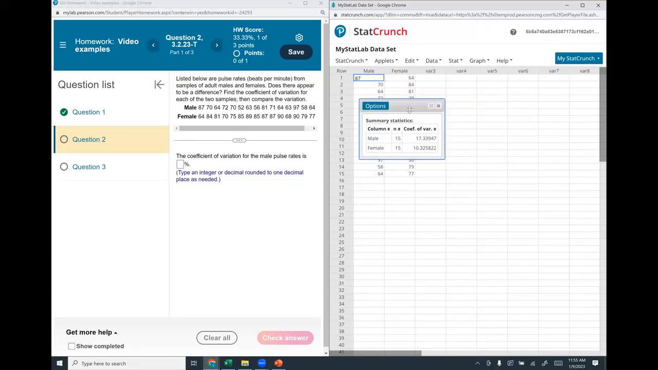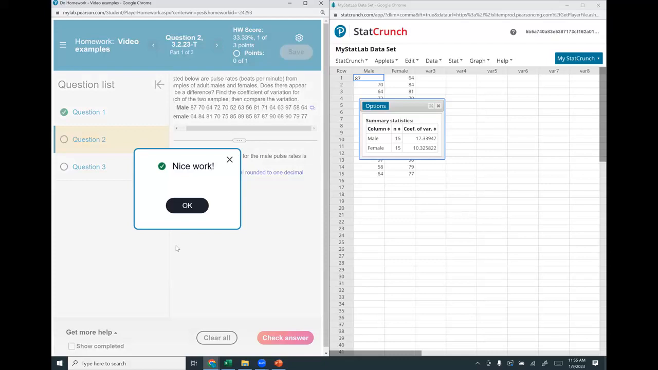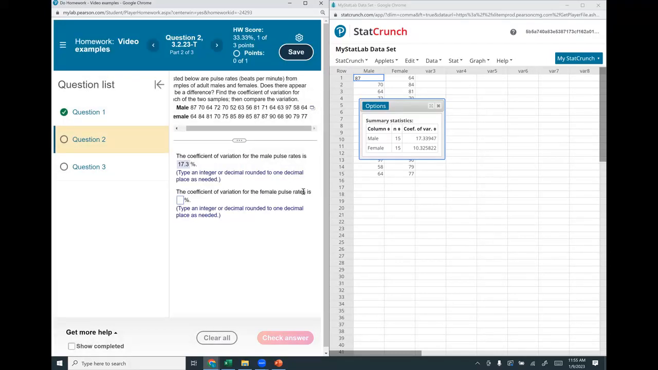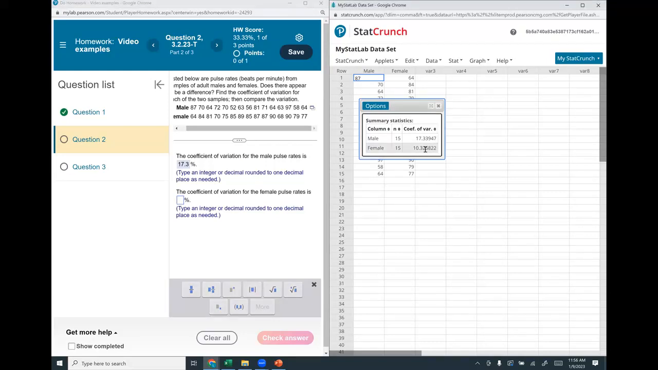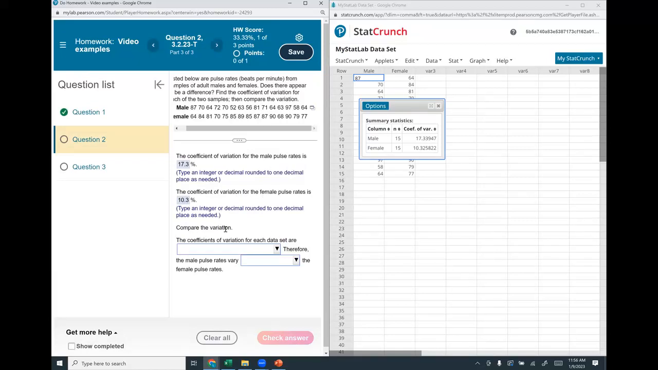There's my data. And it says the coefficient of variation for male pulse rates is, and this is giving values in percents. So for males, and we want to round it to 1 decimal, so 17.3%. Check. Perfect. The coefficient of variation for females is 10.3 to 1 decimal place, 10.3. Check our answer. Perfect. And now it wants us to compare them.